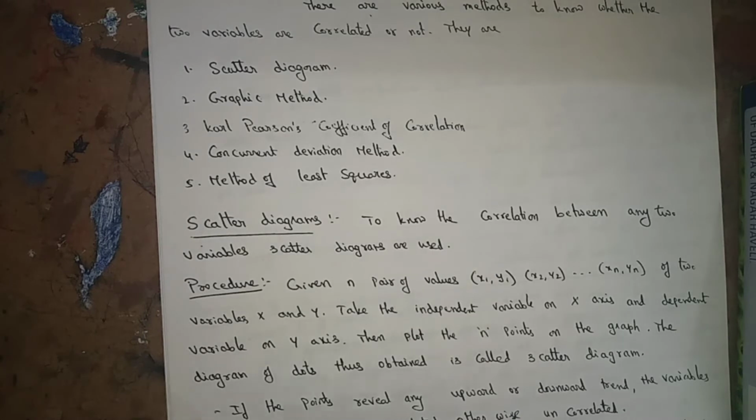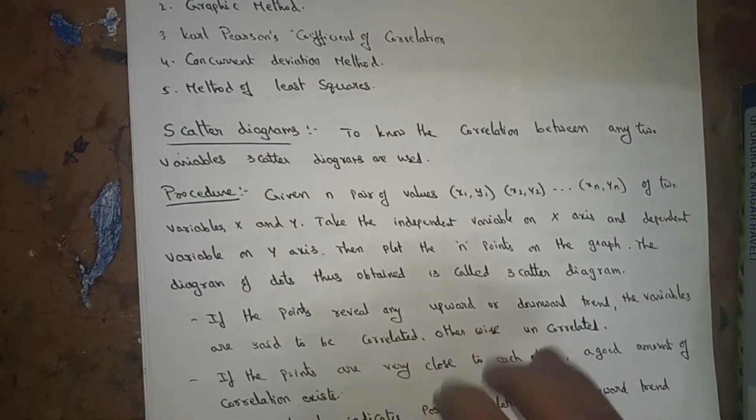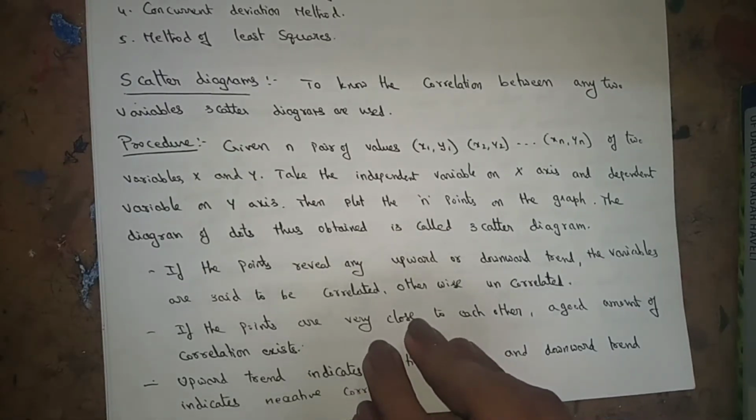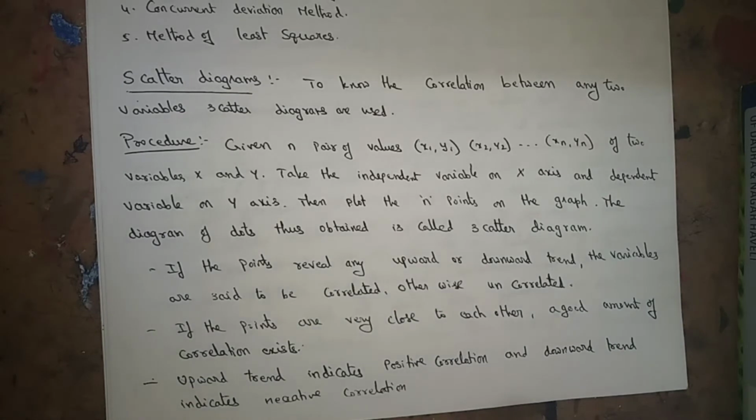The first one is the scatter diagram. To know the relationship between any two variables, the scatter diagram is used. This is the procedure. Using this procedure, if you plot the graphs, you will get such types of shapes. I will show you in which way you will get the diagrams.